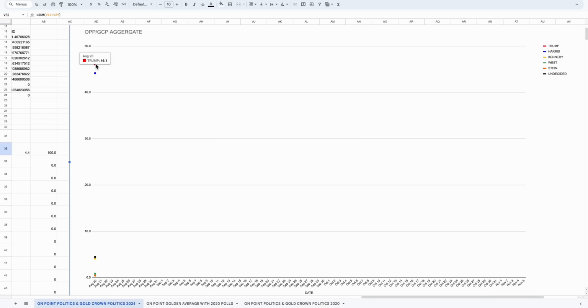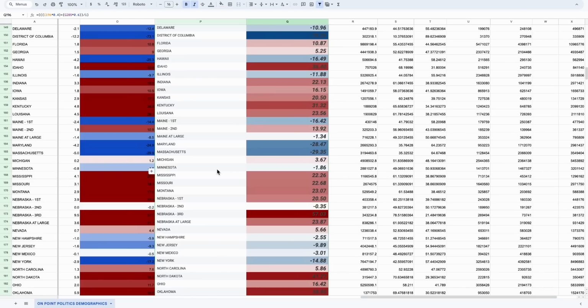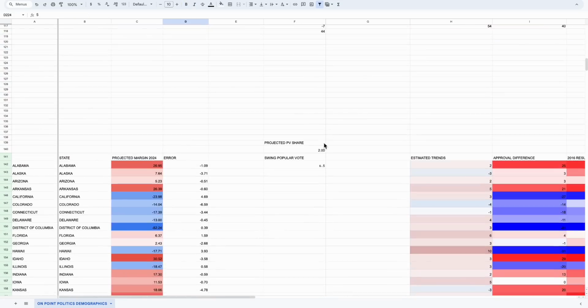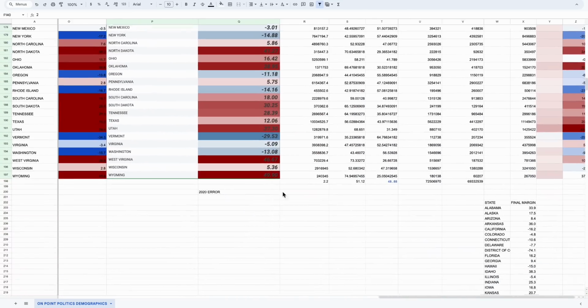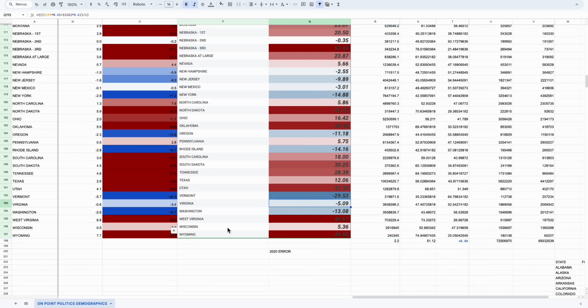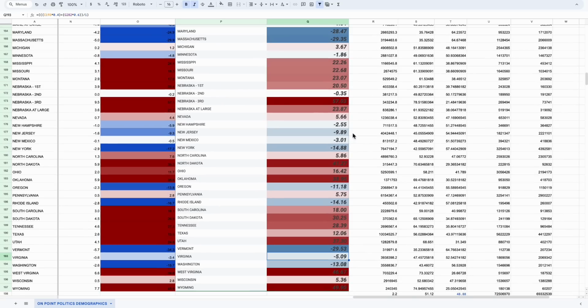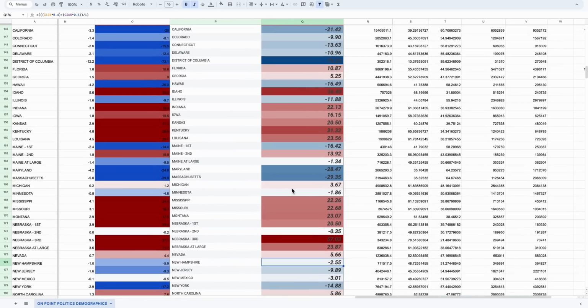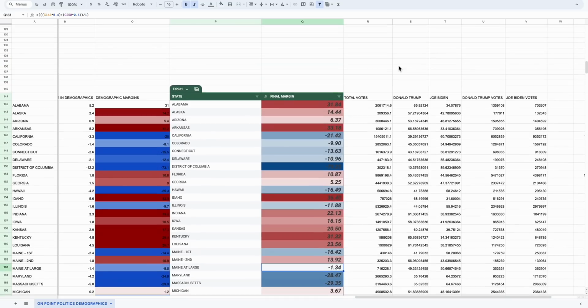And what's also fascinating is if I actually plug in the favorability differences from the latest SoCal Strategies poll into my model and apply my own aggregate, we actually get a popular vote of plus 2.2 for Trump, and we have Virginia plus 5. That lines up with the poll that we recently got of Virginia plus 3. So that is interesting. New Mexico is close. New Hampshire is somewhat close. Minnesota is close. Maine at large is close.